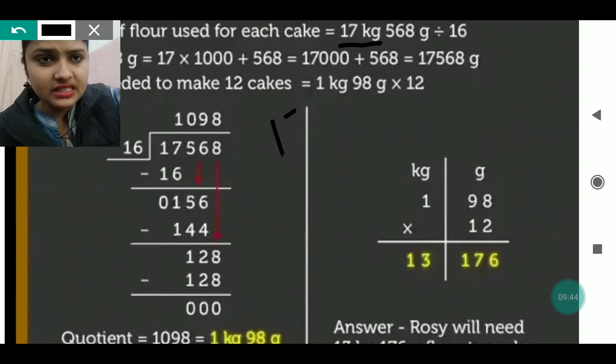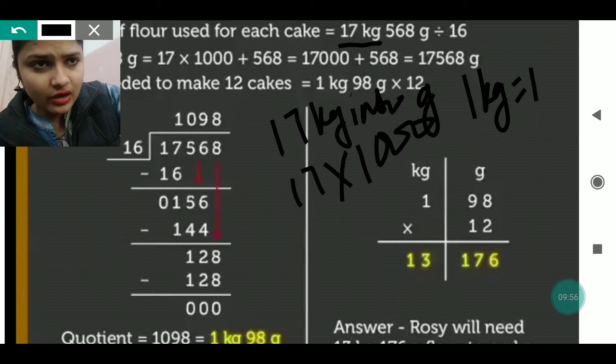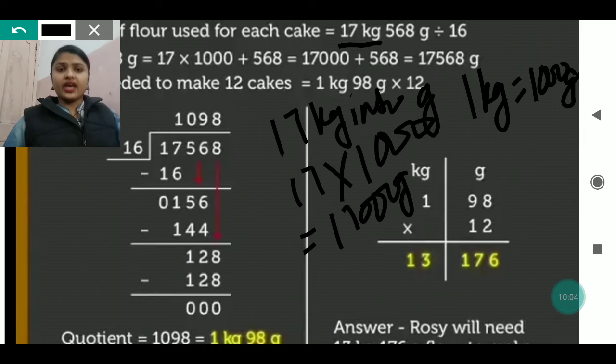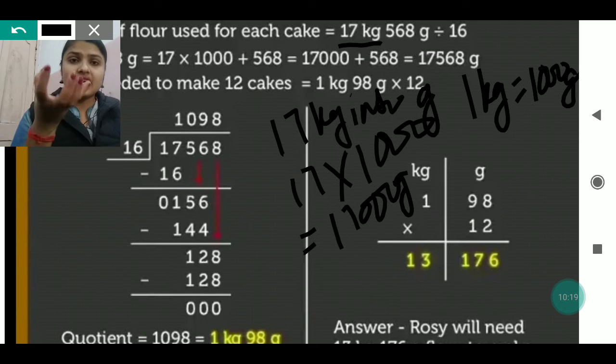When you convert this 17 kg into gram, you have to multiply this 17 kgs by 1000, because we know that 1 kg is equal to 1000 gram. So 17 kg will be equal to 17,000 gram. After that, to that 17,000 gram you will add 568 grams, then you will get 17568. Now you will divide that to get how much flour is used for one cake.